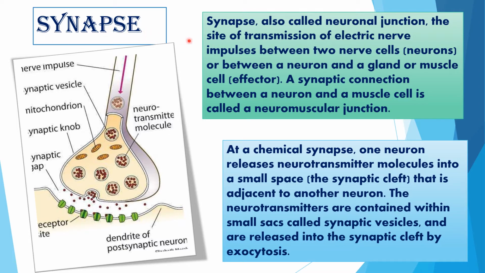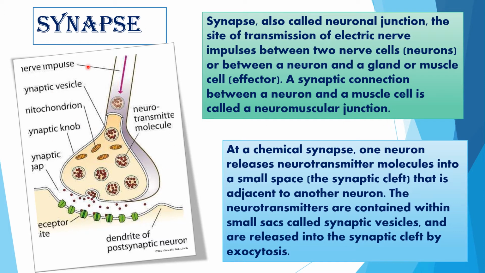What is synapse? Synapse, also called neuronal junction, is the site of transmission of electric nerve impulses between two nerve cells or neurons, or between a neuron and a gland or muscle cell, that is effector. A synaptic connection between a neuron and a muscle cell is called a neuromuscular junction.